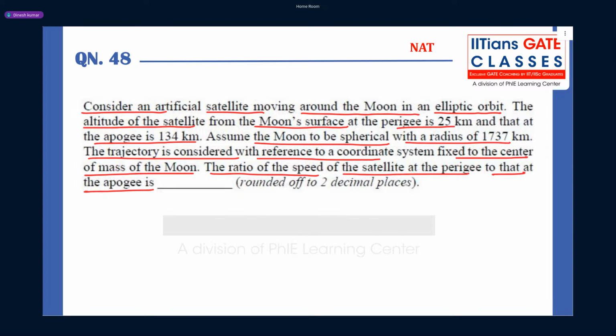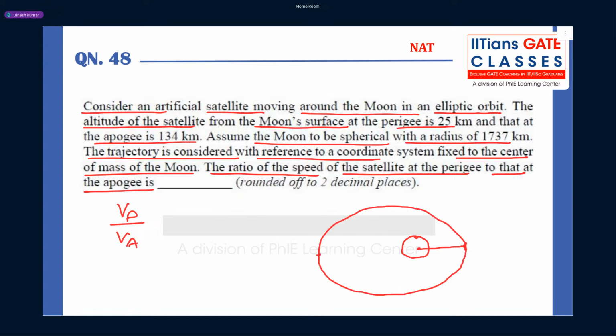So basically, this question asks for the velocity at perigee divided by the velocity at apogee. Now guys, here instead of earth, the center of attraction is the moon. Suppose the moon is here, the nearest point to the moon will be perigee and the farthest point from the moon will be apogee.